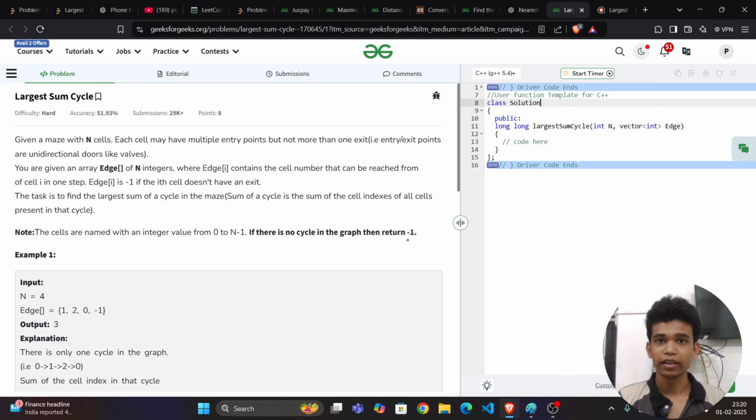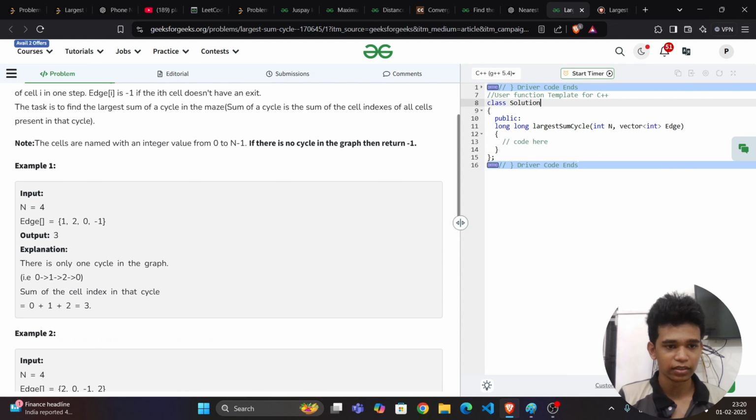Here they have given some clues. The first clue is that they have multiple entry points but only one exit point. The second clue is that it will be reached in one step, so it is directly pointing. And the third clue is that the values will be from 0 to n-1. From this we can see how to derive the answer.